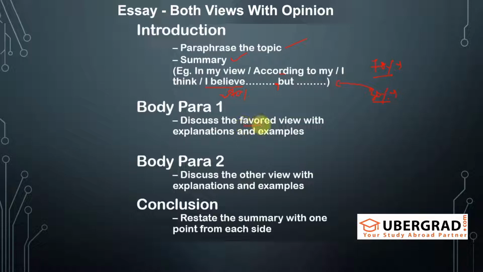Then your body paragraph, the side you are more inclined towards should be discussed first. Okay, you can also take a 100% stand, that is I agree with this view and I don't agree with the other view, right? 100% agreement with one, 100% disagreement with the other. Like if you say that I agree to this view, it definitely means that you are not agreeing with the second one, right? Then discuss the other view and then summarize the main ideas of these paragraphs, whatever the reasons that you have given. Take 1 point from this para, 1 point from this para, and summarize the two in the conclusion paragraph.